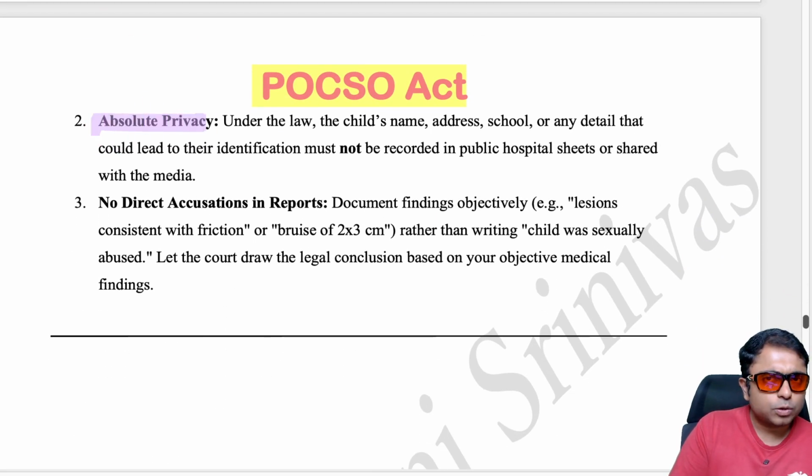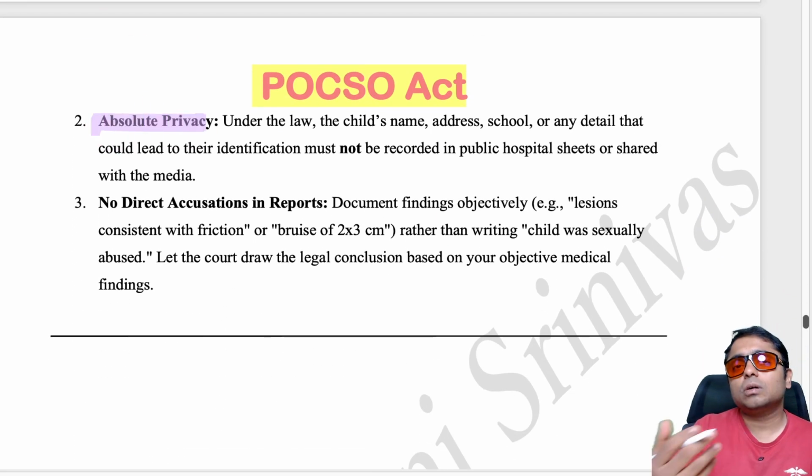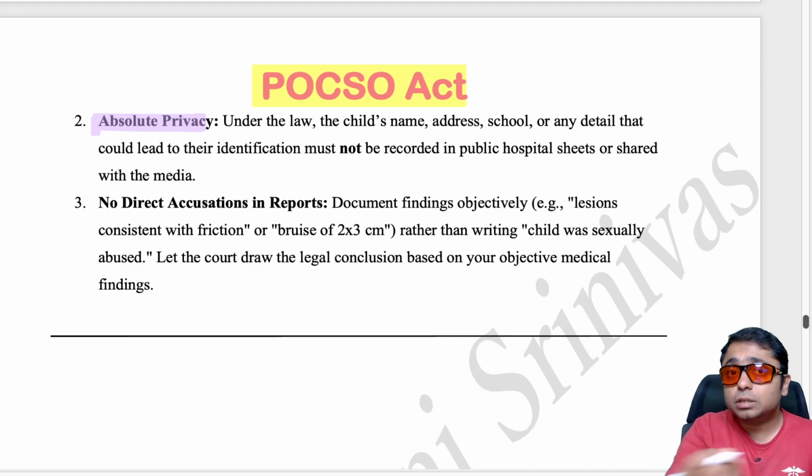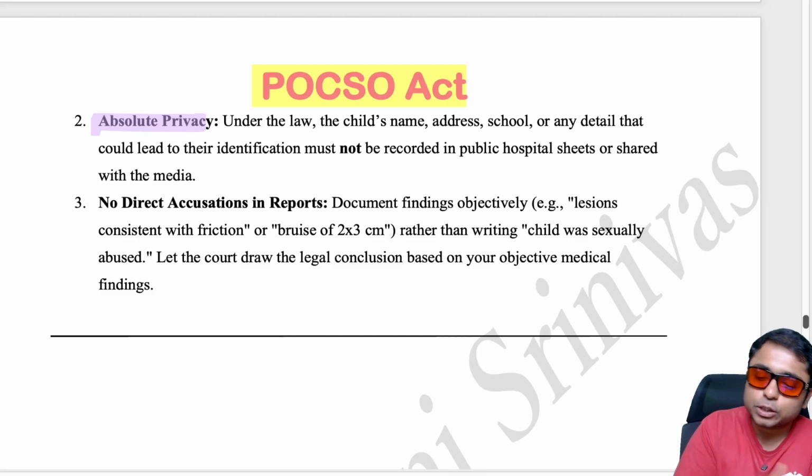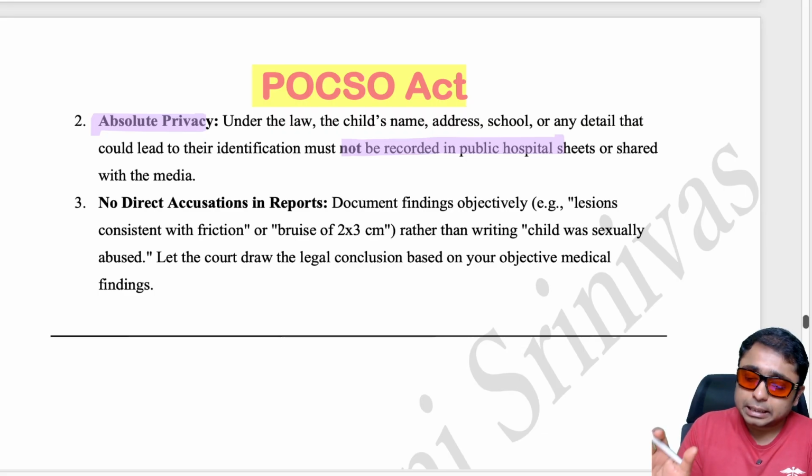And remember, there is going to be privacy. Our names or the treating doctor's names, and also the patients', the child survivor's, the parents', guardians', none of the persons' names should be spelt out, or they should not be told to the media. And they should not be recorded in the public hospital sheets also, and also they should not be shared with the media, very important.